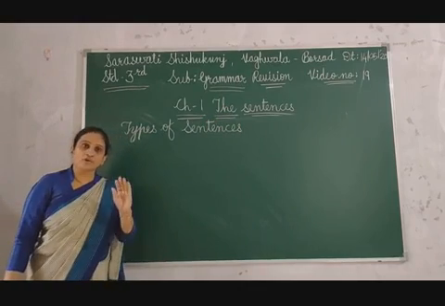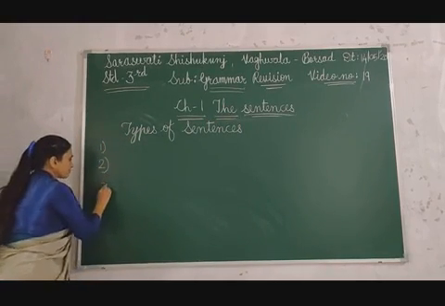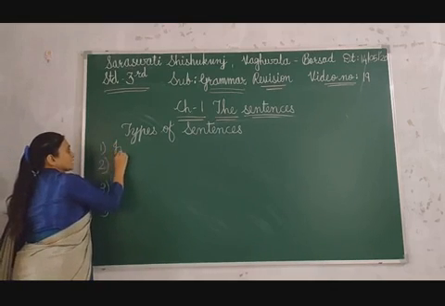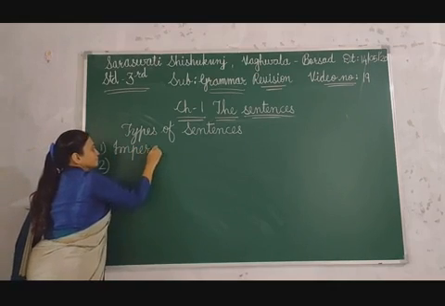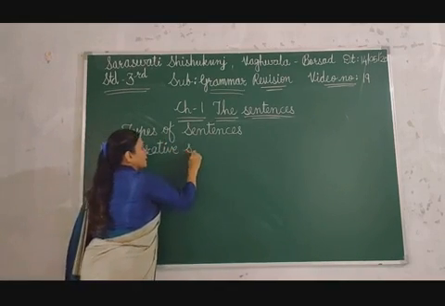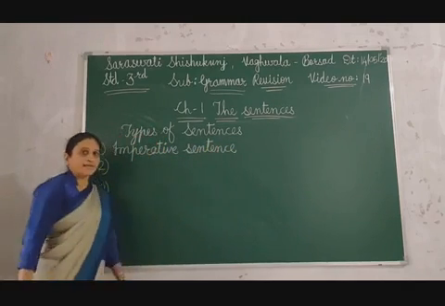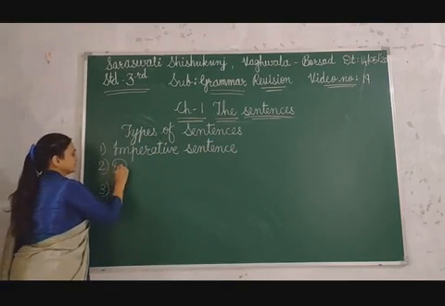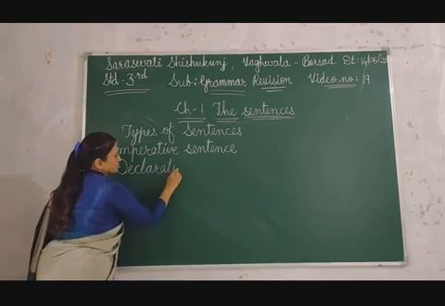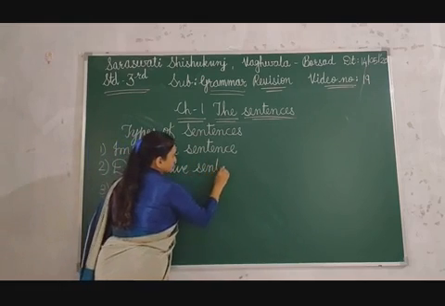Children, this is just for your knowledge. Okay, so just listen. First is imperative sentence. Okay, the second is declarative sentence.